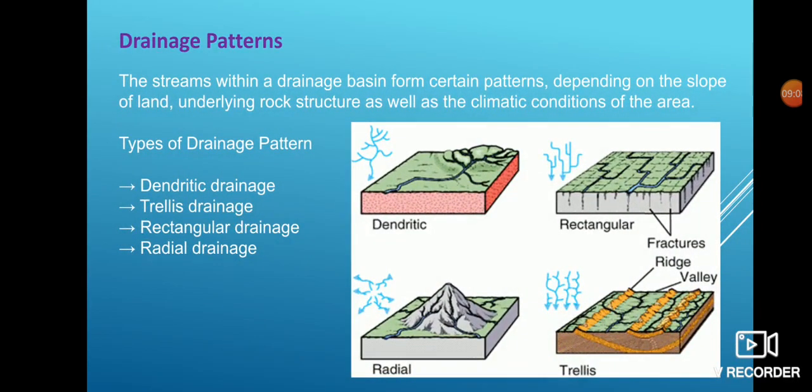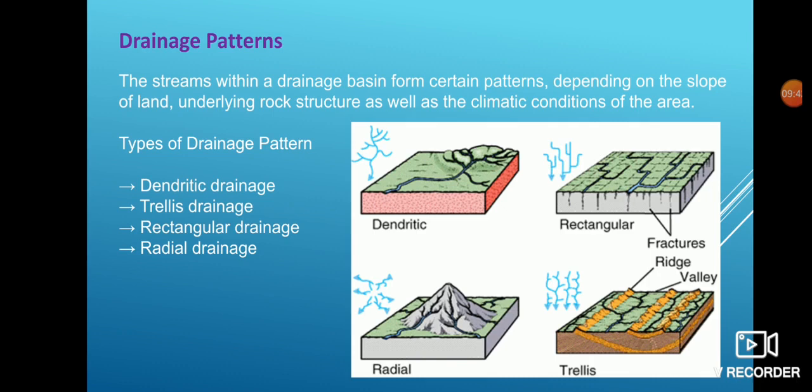Now we will move to the various drainage patterns of the river. Rivers have four important drainage patterns depending upon relief, geographical structure, and climatic conditions. The four drainage patterns are dendritic drainage pattern, trellis drainage pattern, rectangular drainage pattern, and radial drainage pattern. Let us describe these various patterns.